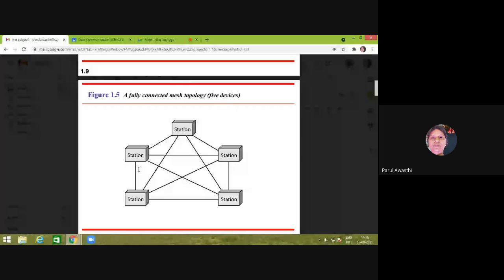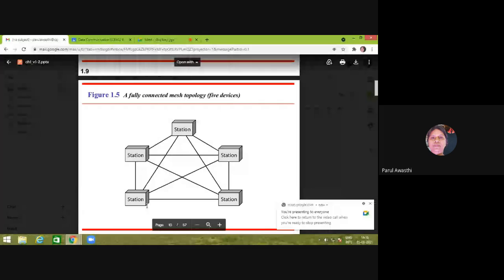If there are 5 stations connected in mesh topology, we can find 1, 2, 3, 4, 5, 6, 7, 8, 9 number of links. This is called mesh topology. Whenever this station wants to transmit its data to this one, there is a fully dedicated link via which it can transmit its data.